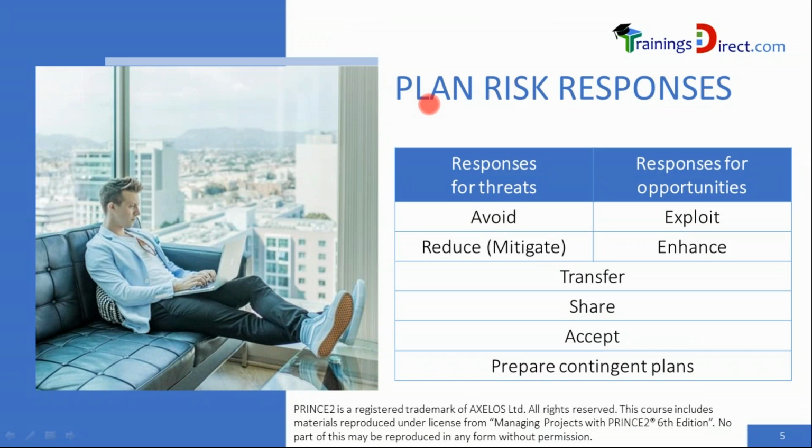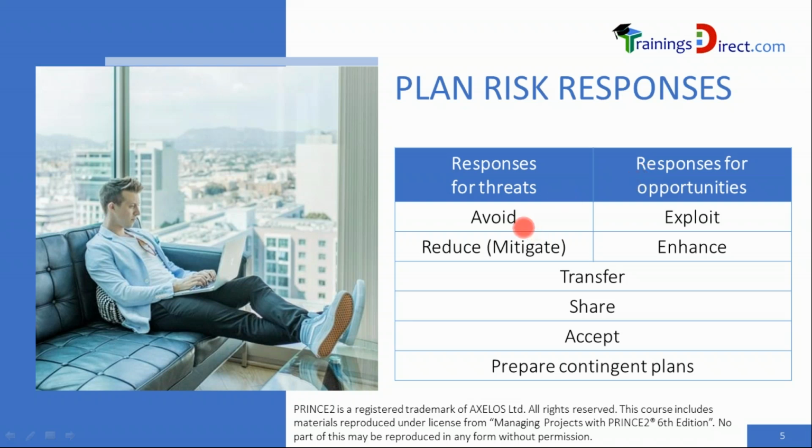Then comes the plan step. So identify followed by assess and then plan. This is the response planning for the risks. There are different types of responses depending on whether it's a threat or an opportunity. Let us take an example of an opportunity first. Anything which might happen which can create something good, which can create a positive impact to the project. For example, by doing something creatively, it may be possible to finish the project earlier, or it may be possible to save some money from the project budget. So those could be opportunities. So the management may decide to pursue those opportunities or may ignore those opportunities.